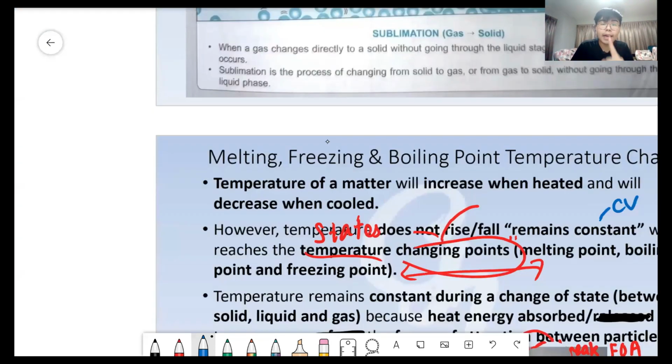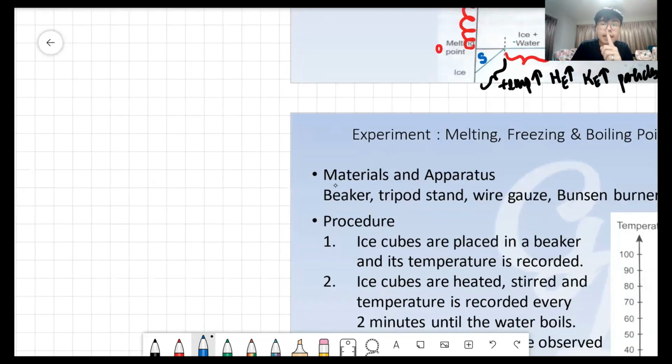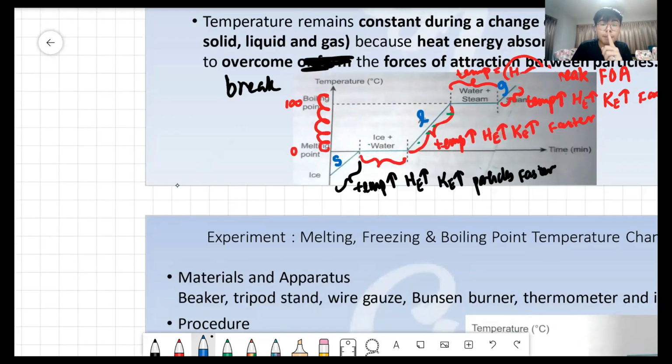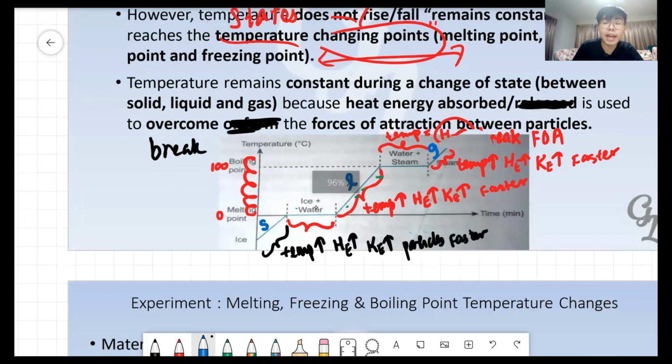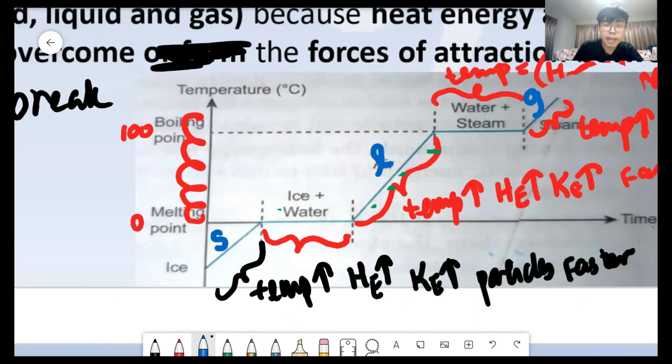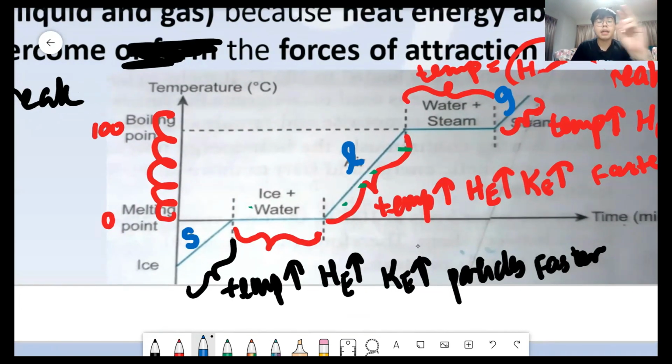Because when the substance is at the changing point, which is the flat line, it will remain in a mixture of states, which is solid plus liquid, liquid plus gas. Why?